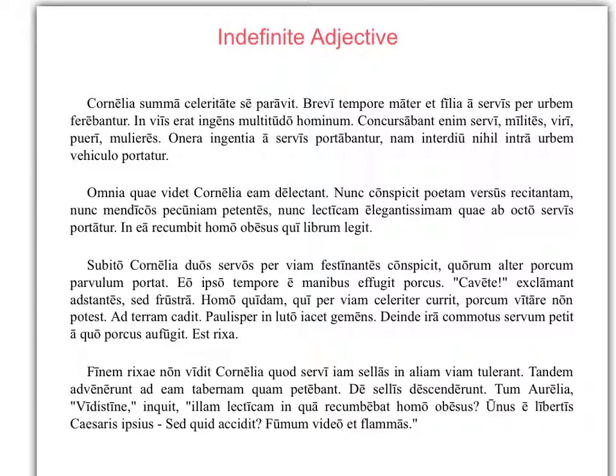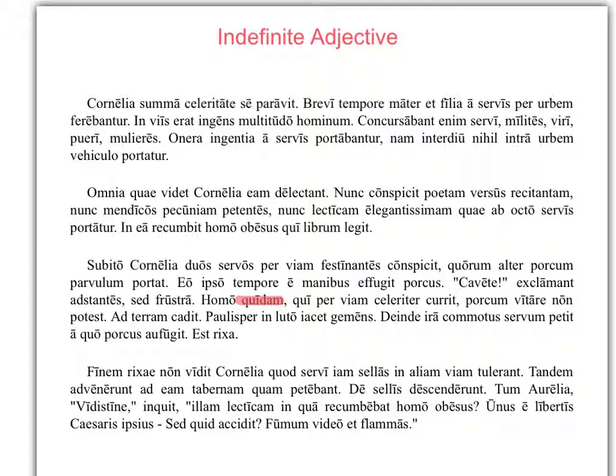This lesson is on the indefinite adjective, and I'm looking through the story that we read yesterday in class, the chapter 29 story, and right here I see homo quidam. And so when we were reading the story, we knew that we were talking about a man, and it was a man who runs quickly through the street, is not able to avoid the pig. And what do we do with the quidam?